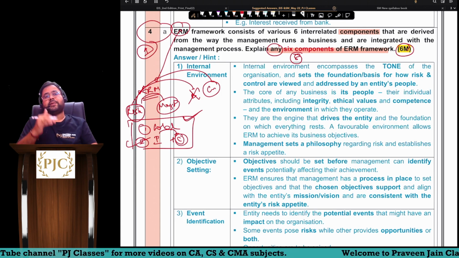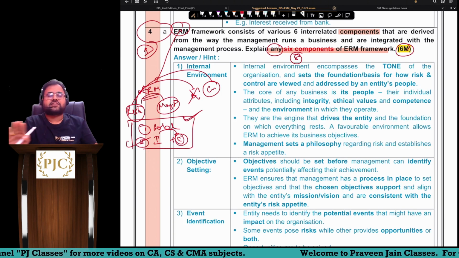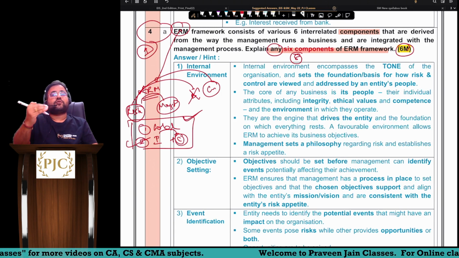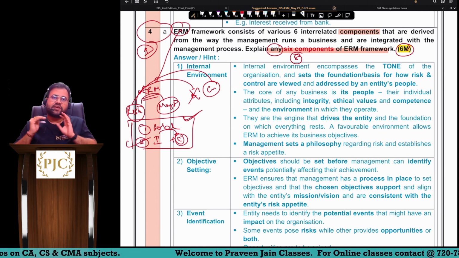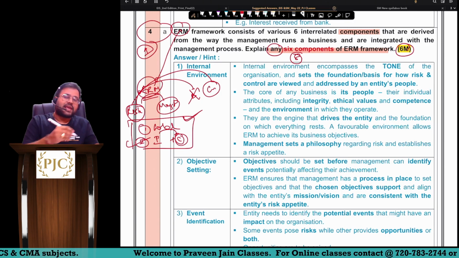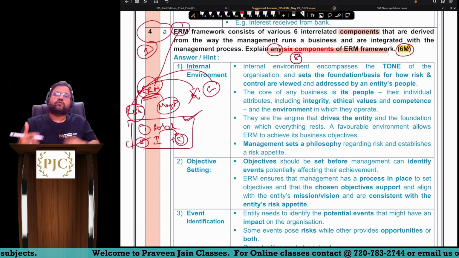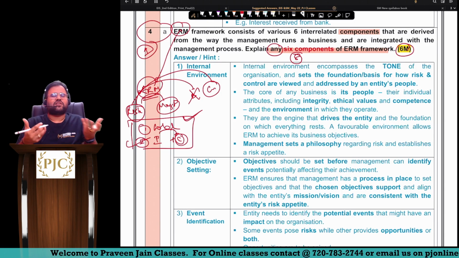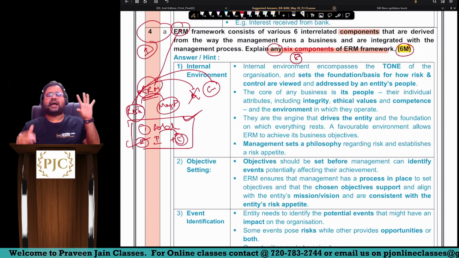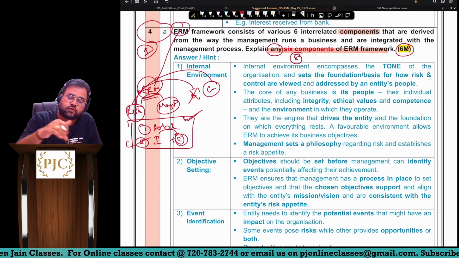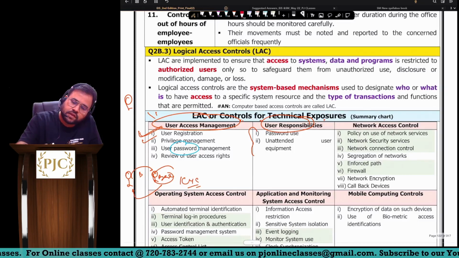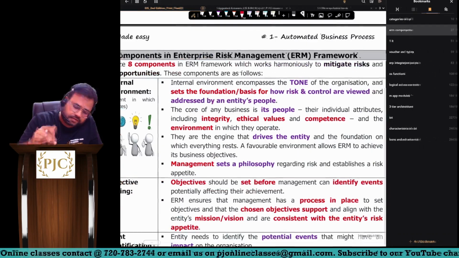risk. And remember, completely 100% risk avoidance is not possible. So we have to ensure that these risks are within our appetite, sir. So if at all company has to do this, sir, we have to follow certain components. Some steps you can say or some components are there, sir. 8 in totality are there, sir. Our material is talking about 6. Sorry, in question it is talking about 6. So I'll just discuss this from the material, sir.